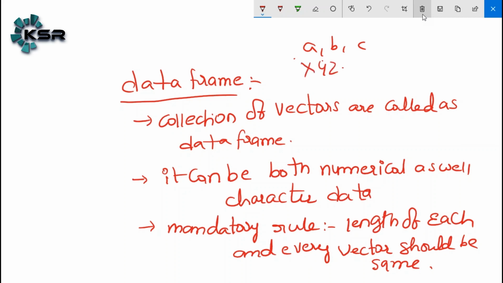Suppose I am storing XYZ is equal to data dot frame of A comma B comma C. We are collecting all three vectors, and a collection of vectors is called a data frame. The syntax is data.frame of your vectors, whatever they may be. Of course, we will do the practical now.